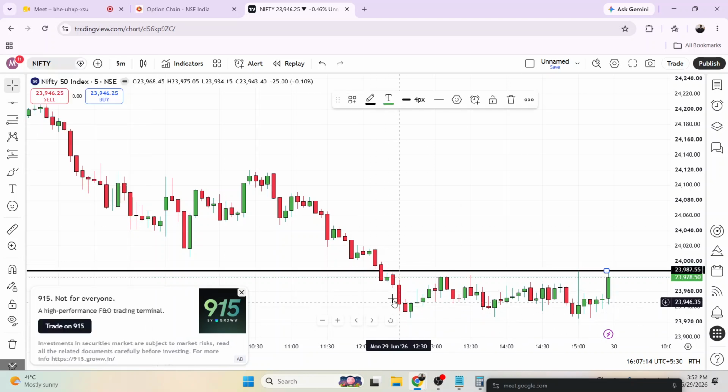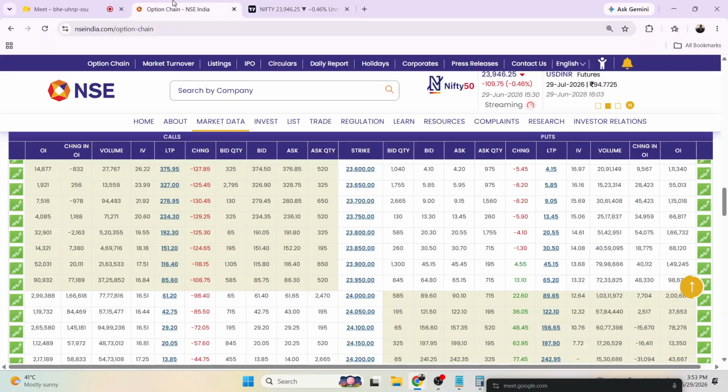So this is the data after 12:30. You can see the market has not crossed 24,000. The highest point is 23,987. In the morning, it was around 24,100, and you can see that according to the time, the price is also decreasing, as the price is not above this particular level. So that's why we can see the data of this strike price, 24,000.